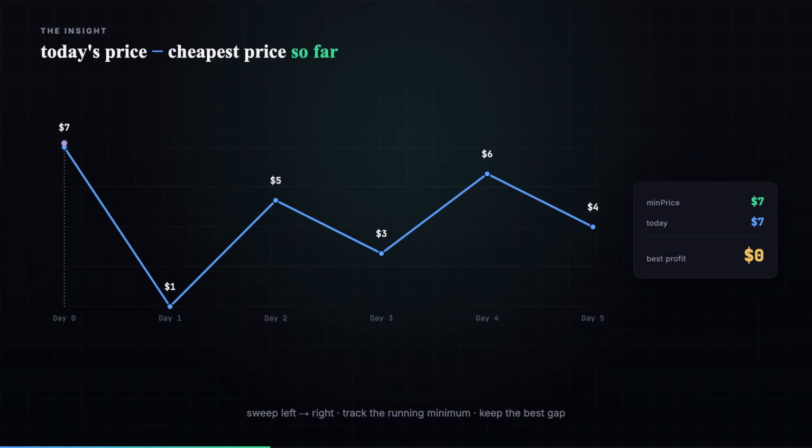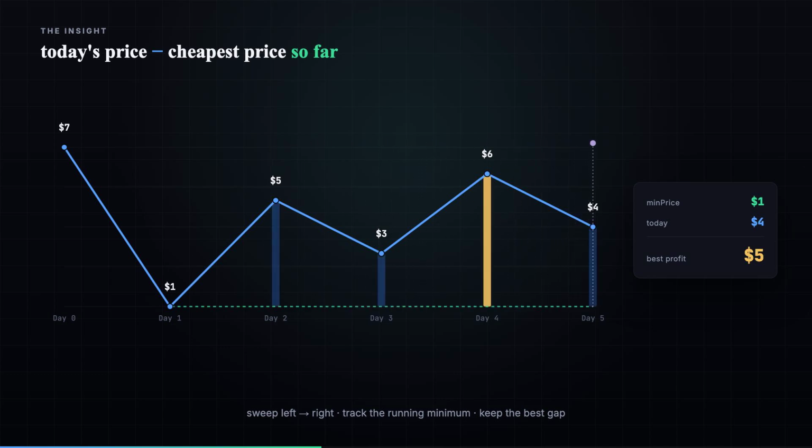The insight: for every day, the best possible sale is today's price minus the cheapest price you've seen so far. So we sweep left to right, tracking the running minimum and the best profit found against it.